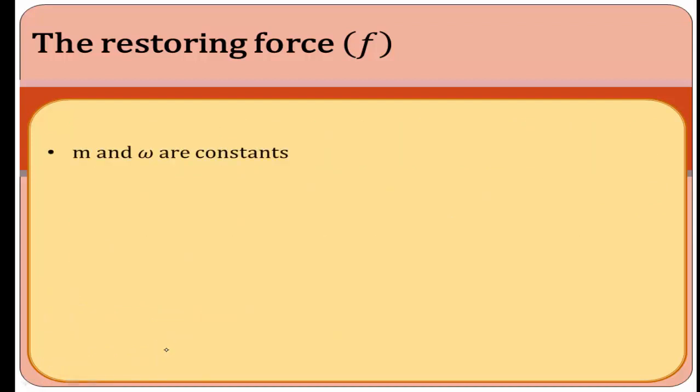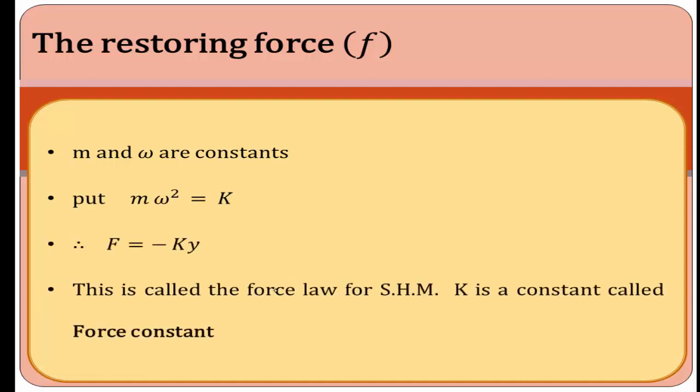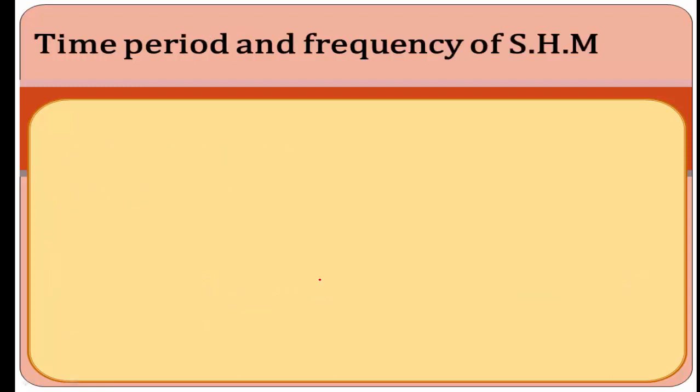Here, m and omega are constants. M is the mass, omega is the angular frequency. M omega square is equal to k, which is also a constant. F is equal to minus k into y. This k is called the force constant, or restoring force constant, in case of simple harmonic motion.